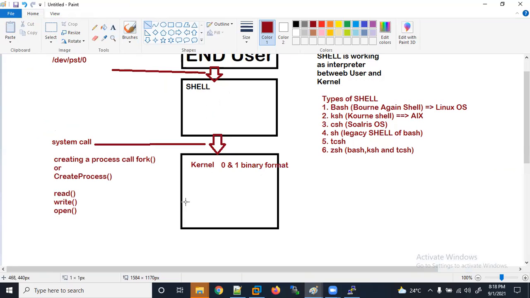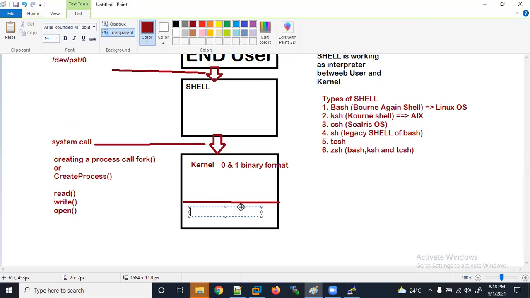Here it is. Let's make one more diagram here and I can write here. Okay, so now here it is the kernel, and device drivers, or we call them modules.